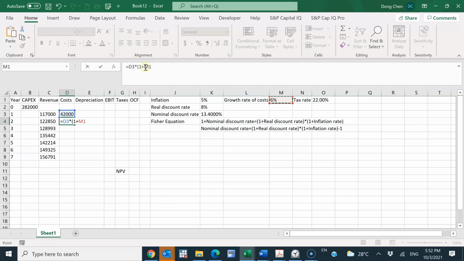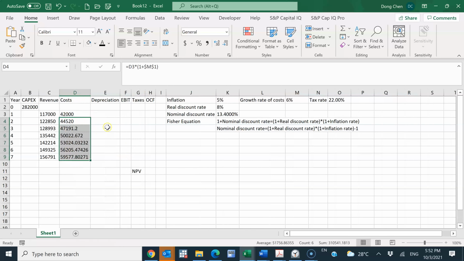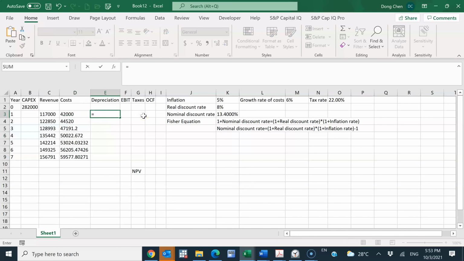Again, I want to fix this cell value for the growth rate of the cost, and then I can drag the cell down to the last year, and then the cost will be automatically calculated. And so that's cost.